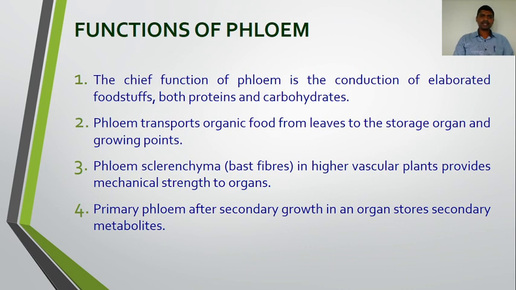So these are the functions of the phloem. The chief function is the conduction of food material, both proteins and carbohydrates. Second is the translocation of the organic food from the source, that is the leaves, to the other parts, that is the storage organs and growing parts, which we also call the sink. Next, the phloem sclerenchyma provides mechanical support to the organs. The primary phloem, after secondary growth in an organ, stores secondary metabolites.